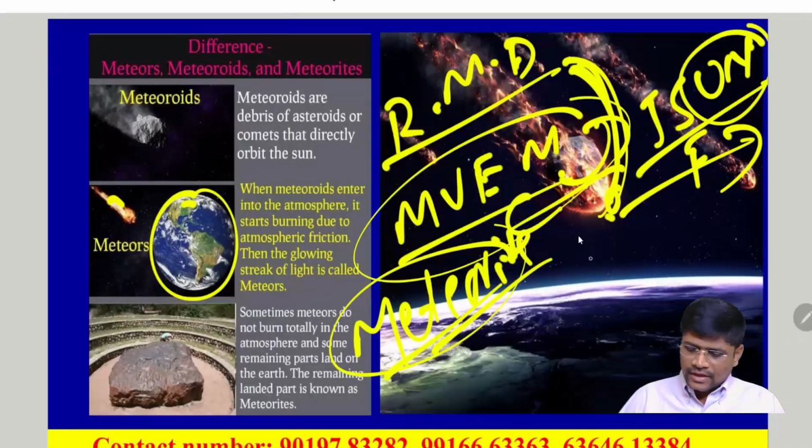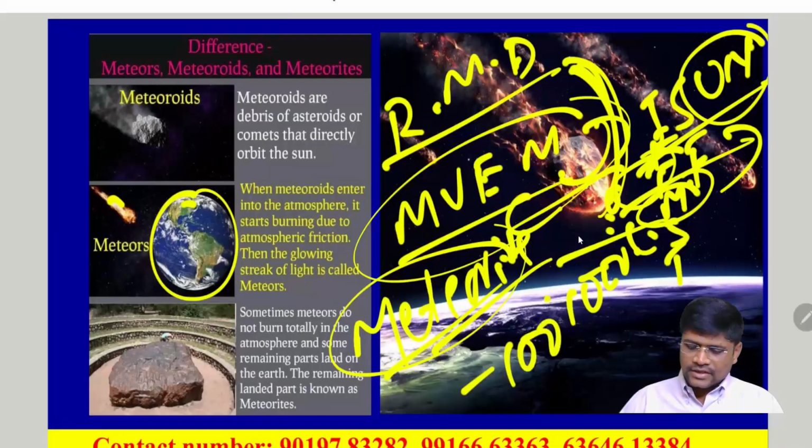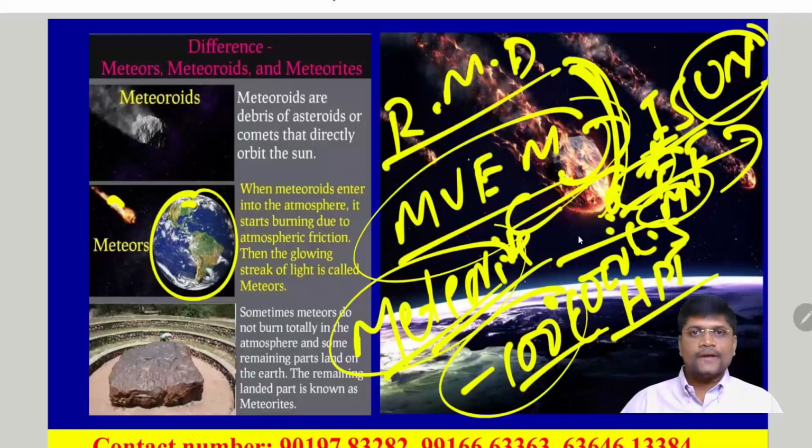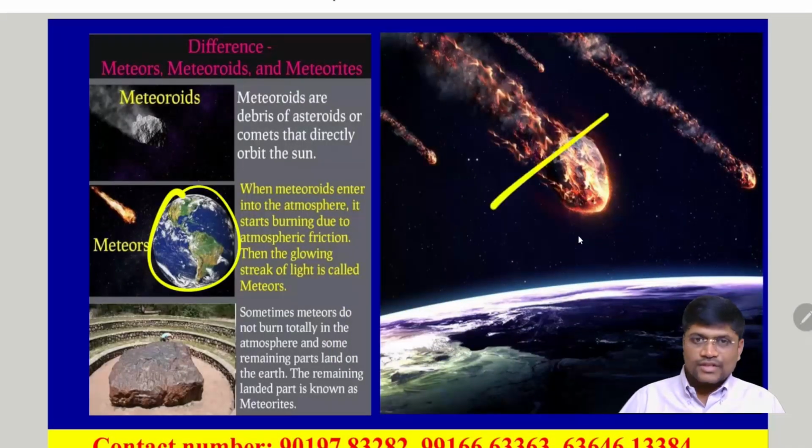So when it is burning in the Earth's atmosphere, because in the Earth's atmosphere you have the troposphere, stratosphere, mesosphere, thermosphere, exosphere. In the thermosphere, the temperature is up to 1000 degrees Celsius. Once it reaches the mesosphere, it is hardly minus 100 degrees Celsius. Because of the very low temperature, the pressure will be very high. So because of the high pressure with the air particles, because of the friction, it gets burned. That we call the shooting stars or the meteors.